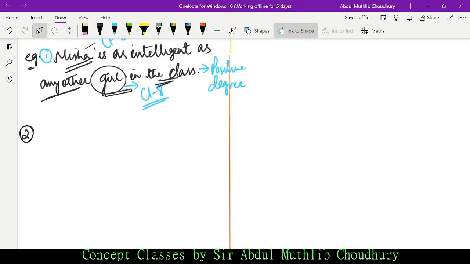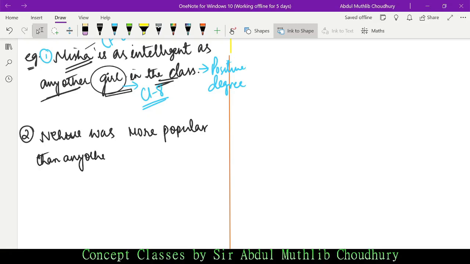See, Nehru, Pandit Nehru ji, Jawaharlal Nehru, the first interim prime minister of India. Nehru was more popular than any other leader of his time. So this is in what degree? This is comparative degree.